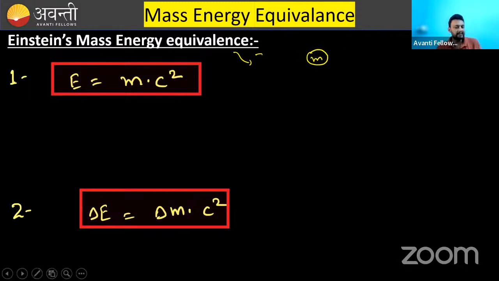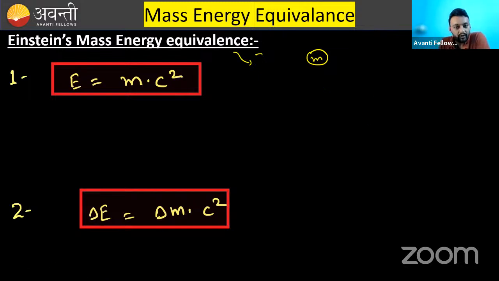Generally from mechanics we know that it may have some kinetic energy, it may have some potential energy. And from thermodynamics we somewhat know that it may have some internal energy. So three kinds of energy we have studied till now. But Einstein says any mass can be converted into energy. Mass is just a concentrated form of energy, and this energy that it possesses is called rest mass energy.